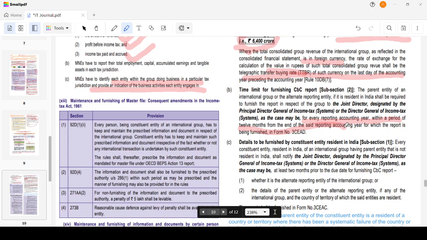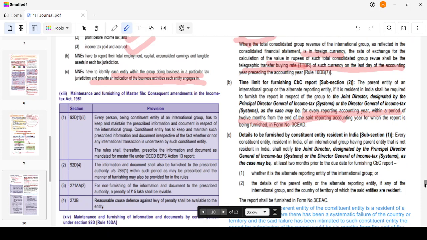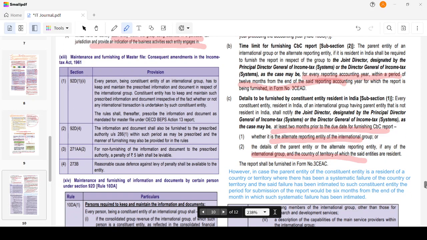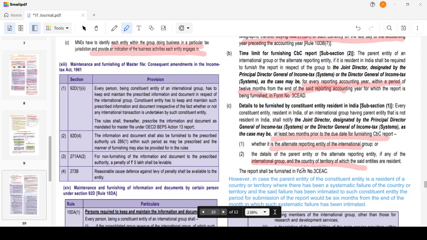Okay. Then, details to be furnished by a constituent entity. Every constituent entity resident in India of an international group having a parent entity not resident in India shall notify the JD at least 2 months prior to the due date of furnishing the CbCR report whether it is the alternate reporting entity or the details of the parent entity, and where it is situated. This report should be furnished in Form 3CEAC.